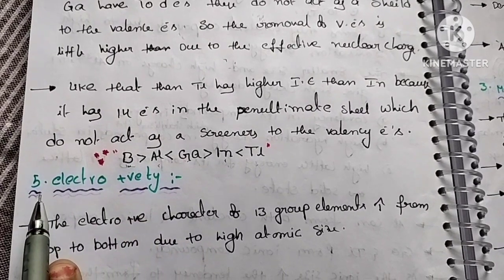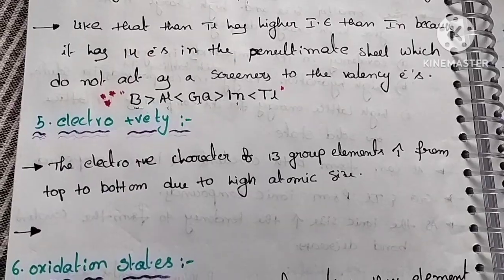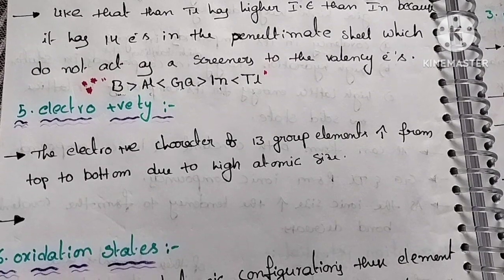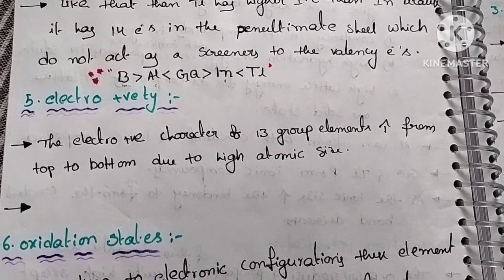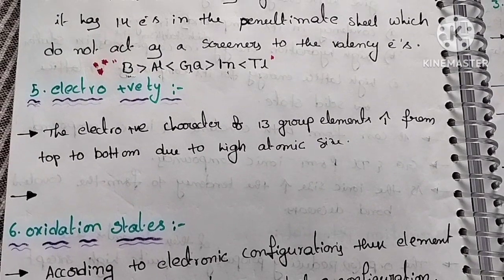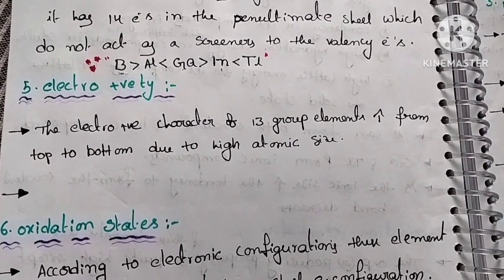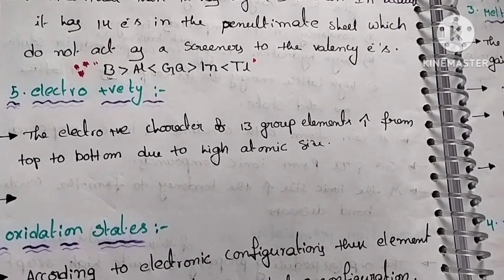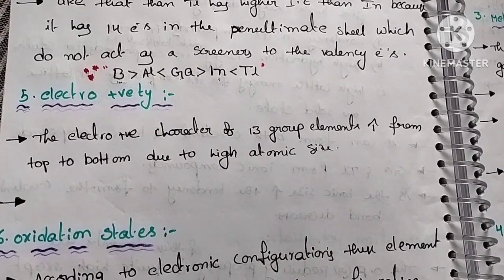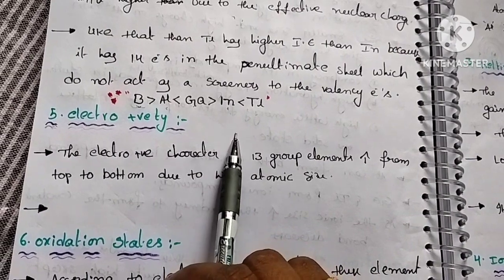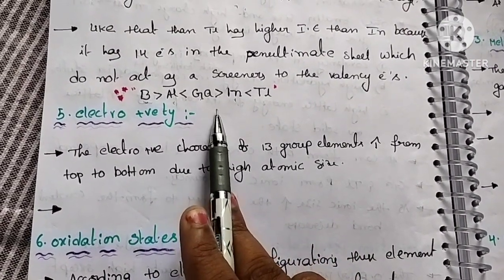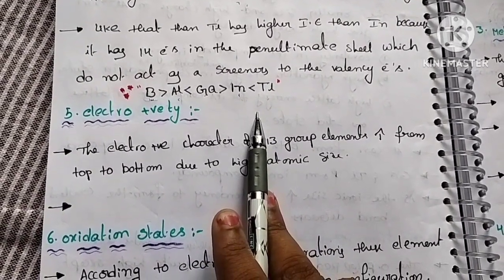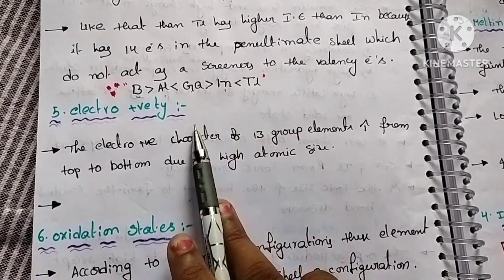Okay. Next, coming to the fifth physical property, electropositivity. So electropositivity is a simple one. Coming from top to bottom in the group, the atomic size increases. The atomic size increasing means the effective nuclear charge on the valence electrons decreases. Due to the decrease in the effective nuclear charge, the removal of electrons from the valence shell is very easy. So the electropositivity automatically increases. Electropositivity means losing electrons, isn't it? If any atom loses an electron, it gains positive character. If any atom gains an electron, it has negative character.